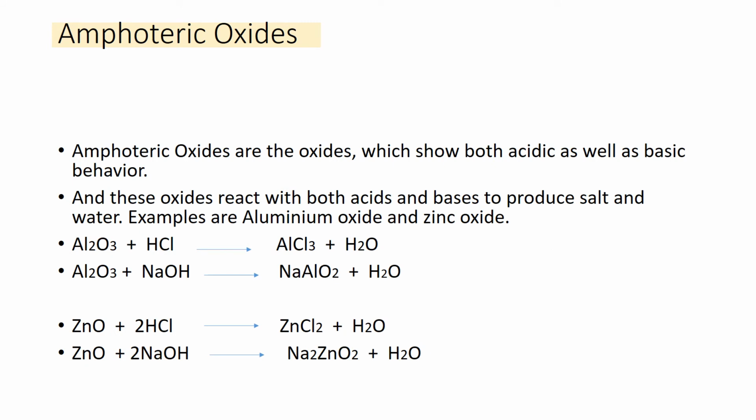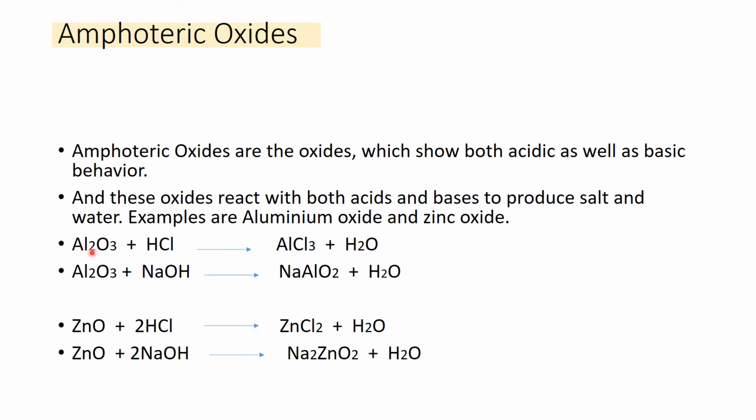Now, amphoteric oxides. What are amphoteric oxides? Students, you know that metallic oxides are basic in behavior, but sometimes these oxides show basic as well as acidic behavior. In that case, these oxides are known as amphoteric oxides, meaning they can react with acid as well as with base. You can see the examples. These are aluminum oxide and zinc oxide, which are examples of amphoteric oxides.